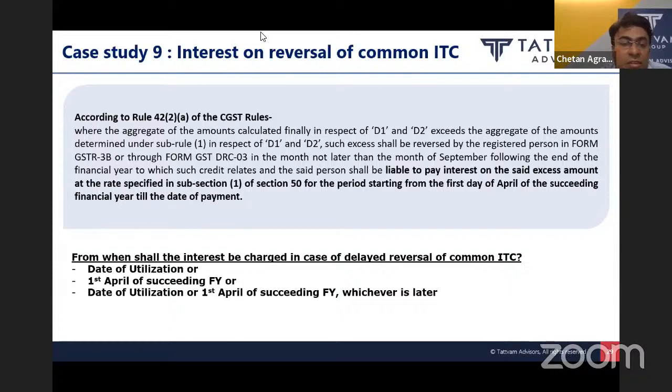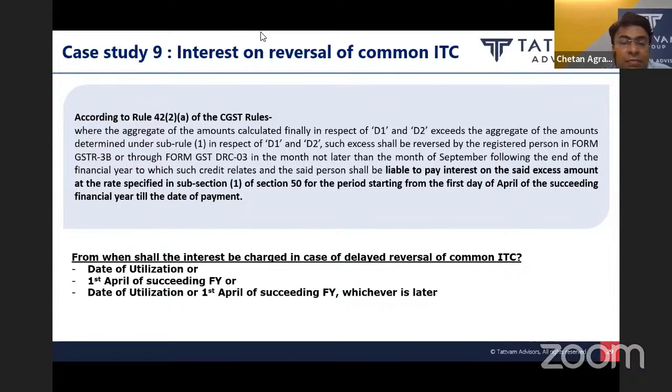In this case, there is no specific provision in the GST Act which provides that in case of reversal of this ITC in these conditions, the taxpayer has to pay interest at a particular rate. So in this rule, the legislature has referred to section 50 sub-section 1 for determining the rate of interest at which this interest liability should be discharged.